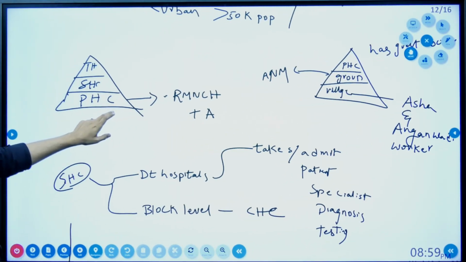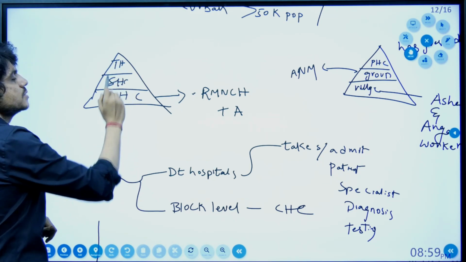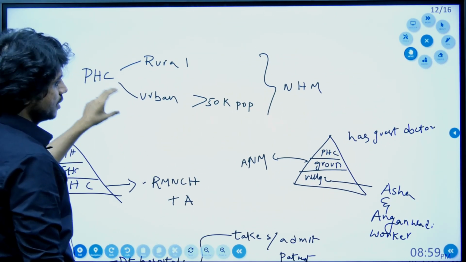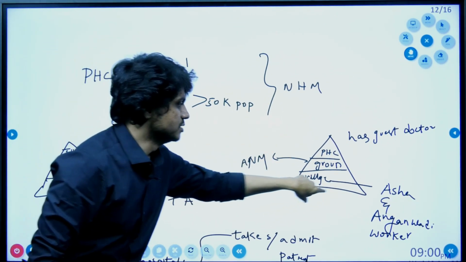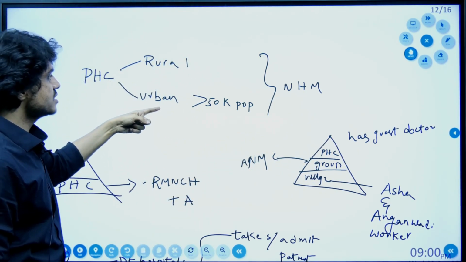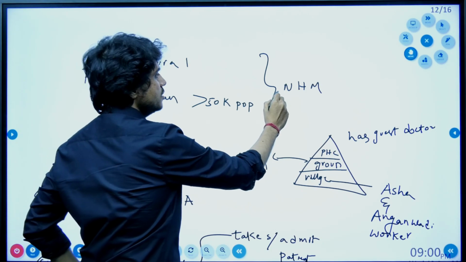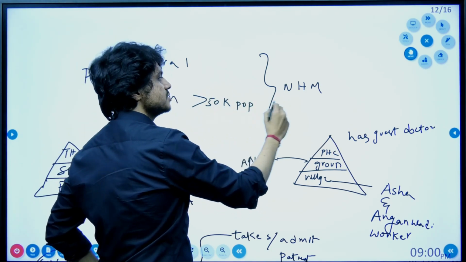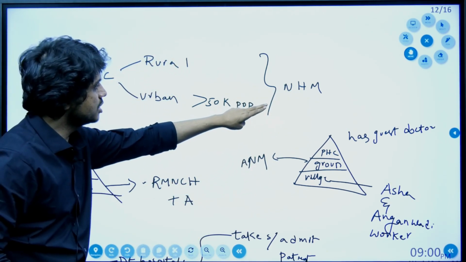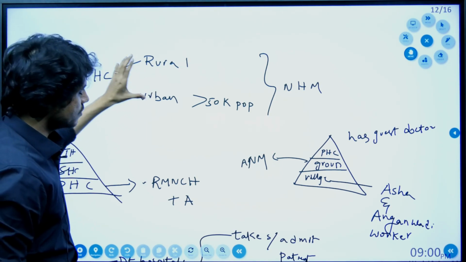If you observe, India has a three-tier healthcare system. There is a primary healthcare system, secondary healthcare system, and the tertiary healthcare system. This primary healthcare is again divided into three levels. Generally this primary healthcare is provided in the rural areas as well as the urban areas where the population is more than 50,000. There you should have the primary healthcare centers. These are provided under the concept of the National Health Mission. Under the National Health Mission, primary health centers are strengthened or provided the funds or focused.